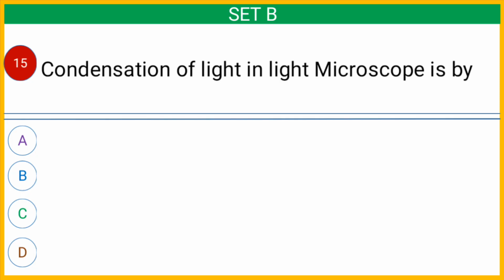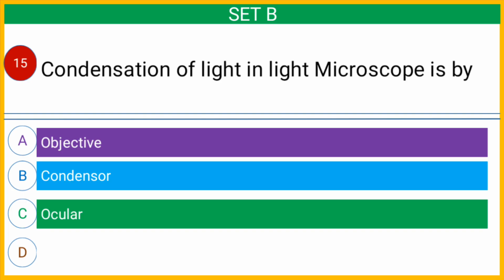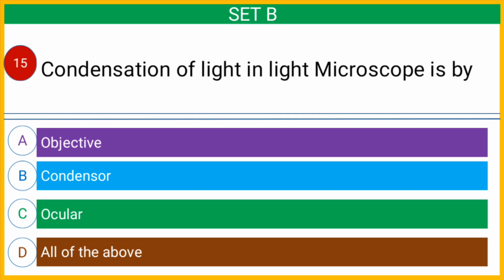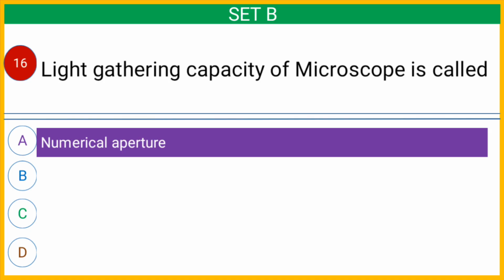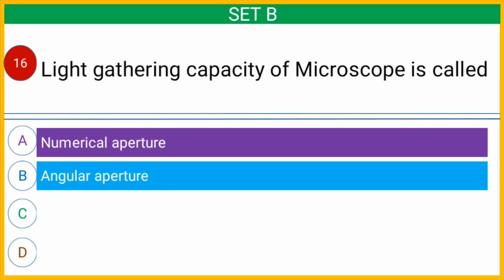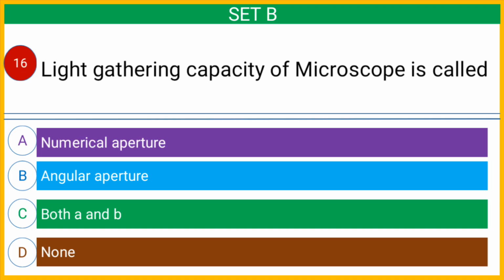Question number 15, condensation of light in light microscope is by option A objective, option B condenser, option C ocular, or option D all of the above. And the correct answer is option B condenser. Question number 16, light gathering capacity of microscope is called option A numerical aperture, option B angular aperture, option C both A and B, or option D none. And the correct answer is option A numerical aperture.